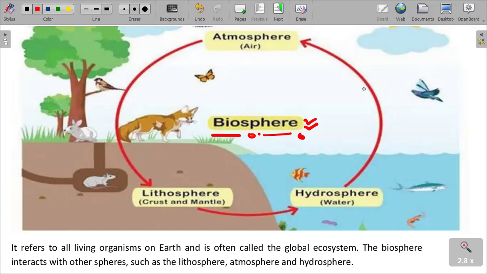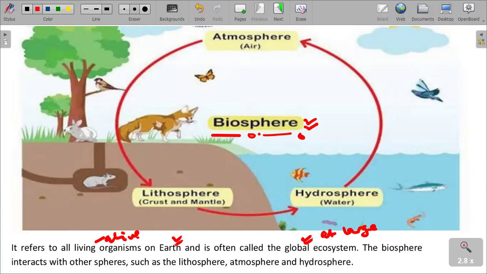So biosphere basically refers to all living organisms on Earth. It refers to all living things on Earth, things that are alive. It is often called the global ecosystem, which is the ecosystem at large.